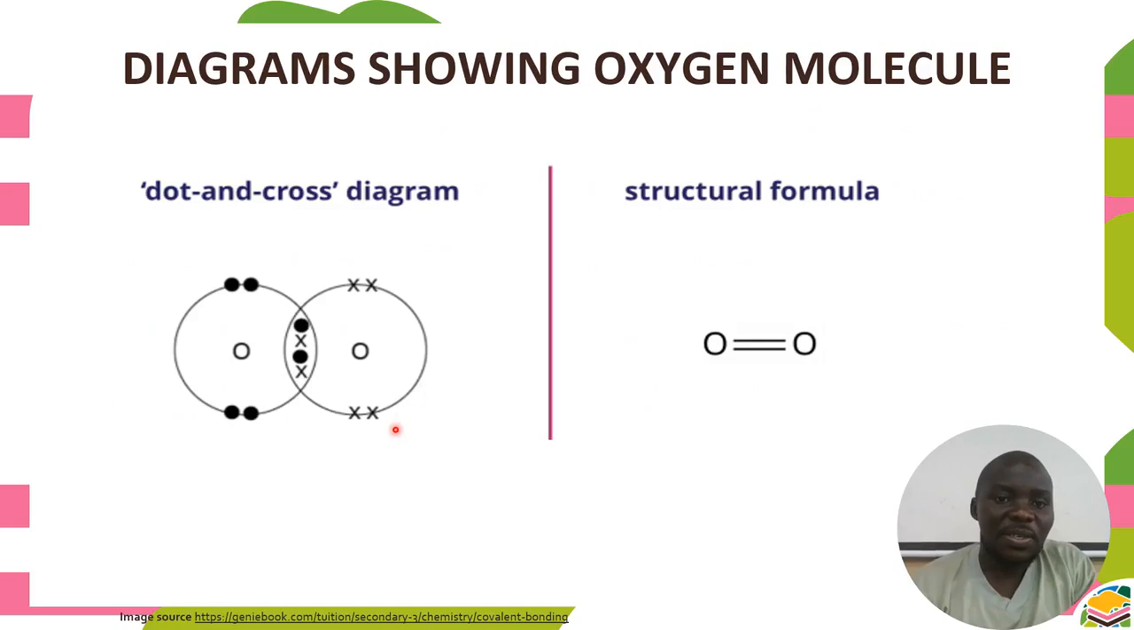So as we can see here, we can use dot and cross. A dot is this one, a cross is this one. These ones represent electrons in the outermost energy level. While bonding lines are these ones. I've already said one line represents 2 electrons. One is donated by this oxygen, the other one donated by the other oxygen. Same applies here. So this oxygen donates 2 electrons. This one also donates 2 electrons.